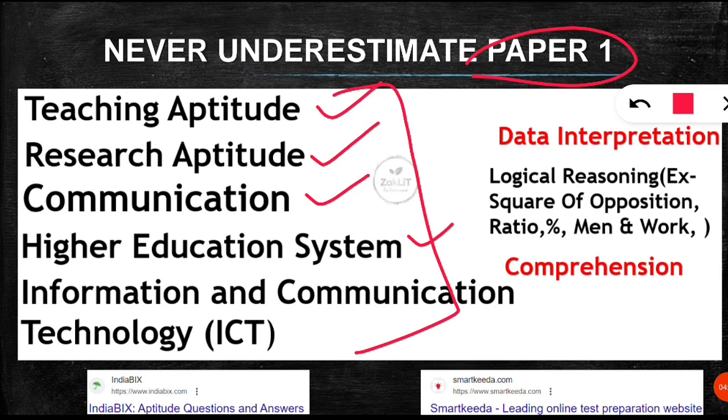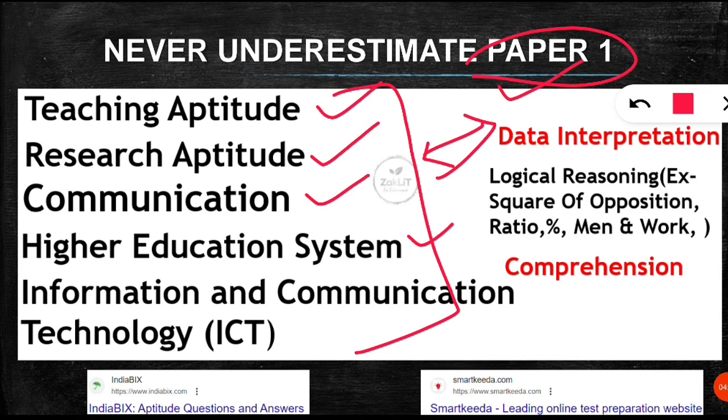Because paper 2, the subject paper, has a very vast syllabus, so nobody can complete the whole syllabus of paper 2. But you can complete the maximum portion of paper 1 if you study regularly and give at least a small portion of your preparation time to it.